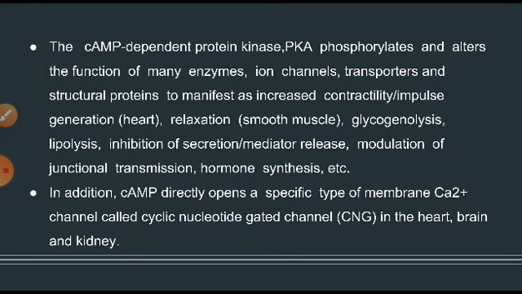To manifest as increased, now these are the actions that PKA will do. Contractility, impulse generation, so it will take care of the impulse generation in the heart, relaxation in smooth muscles, glycogenolysis process, lipolysis process, inhibition of secretion and mediator release, modulation of junctional transmission, hormone synthesis, and so on.